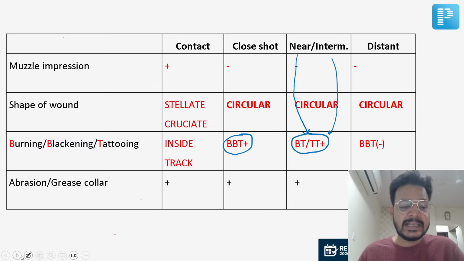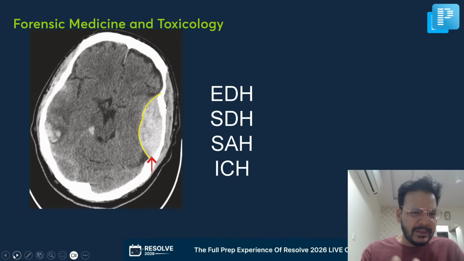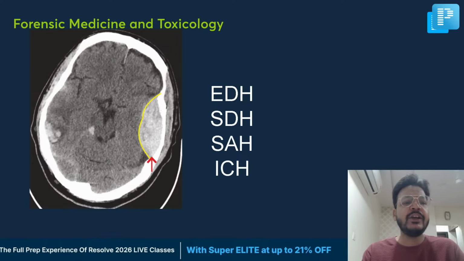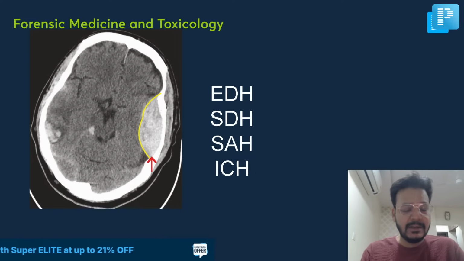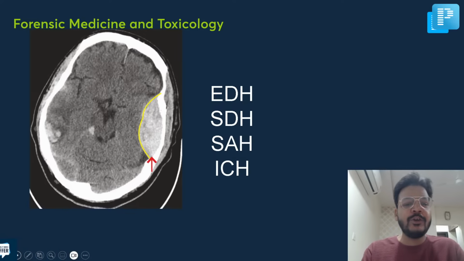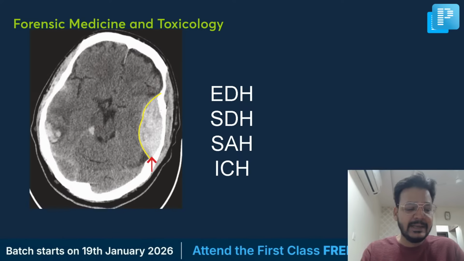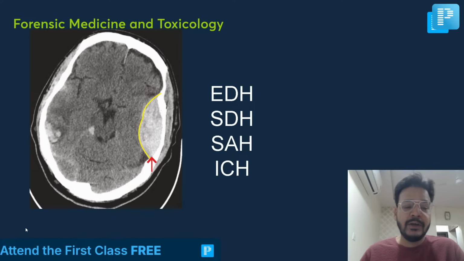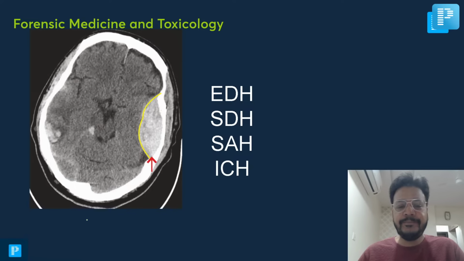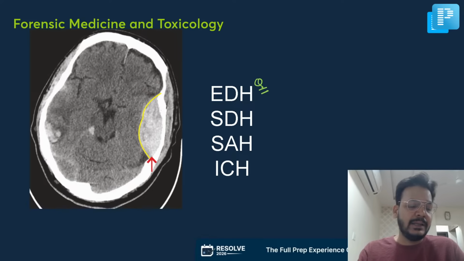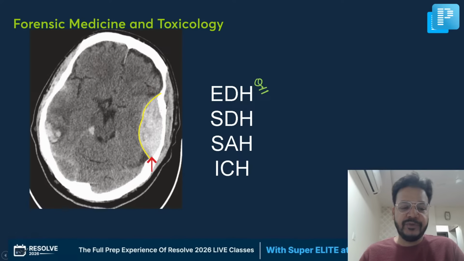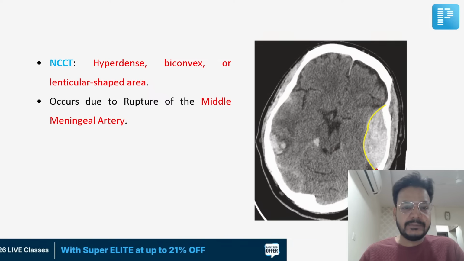Yes, this was the exact question, as you are telling. Was there a question of NCCT of this one? This is a very simple question. Actually, this is in my PrepLadder notes. It is a radiology question, but it is in my PrepLadder notes. E for EDH and E for Idli shape. Without any doubt, this is a question. We had EDH, with lucid interval, without any doubt. I told you in the lecture, it was EDH with Idli shape. So this is EDH.